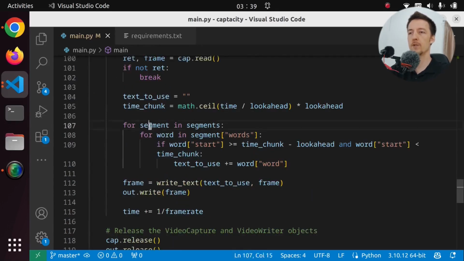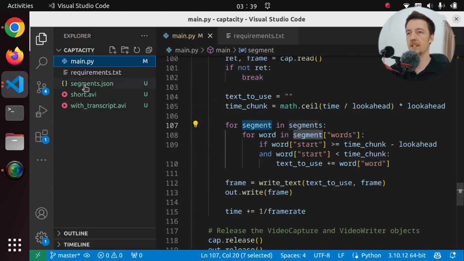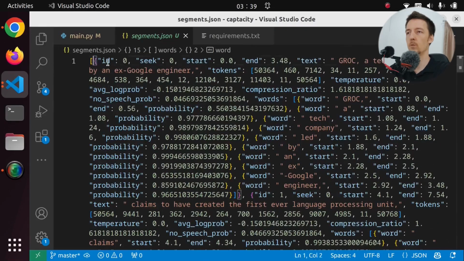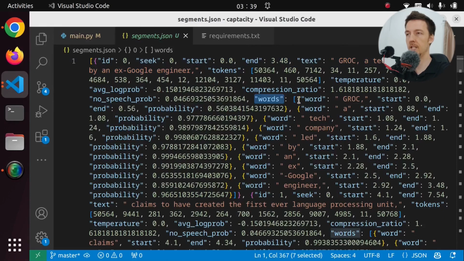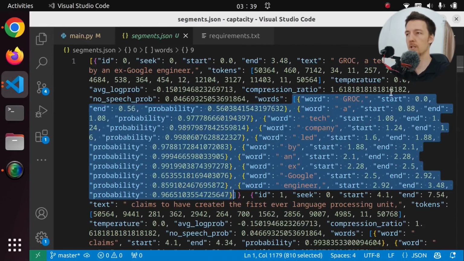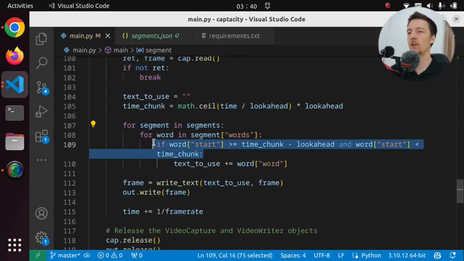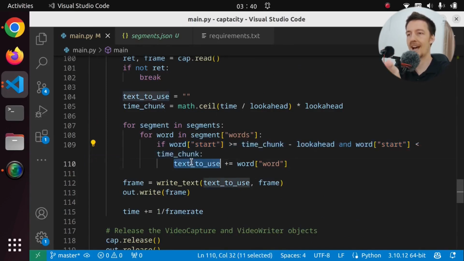And then we go through the segments which come from Whisper. So basically the segments look like this. We have these segments of text, which then also have this words key, which has a list of all the words and when they start and when they end in the video. So we loop through all of these, and we take all the ones that are supposed to be shown within that time chunk, and then we add them to the text that we want to write, and then we write that text. But I think I want to organize this a little bit differently.